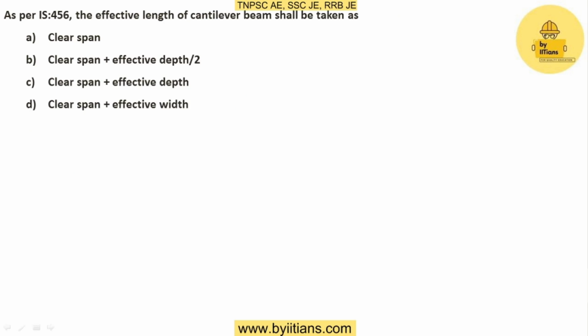As per IS 456, the effective length of the cantilever beam shall be taken as: option A, clear span; option B, clear span plus effective depth by 2; option C, clear span plus effective depth; and option D, clear span plus effective width. In the question they have asked for the effective length of a cantilever beam as per IS 456.